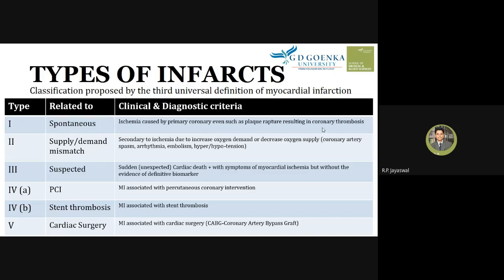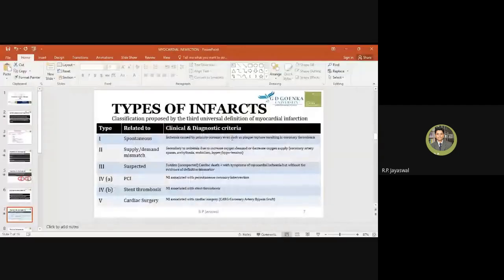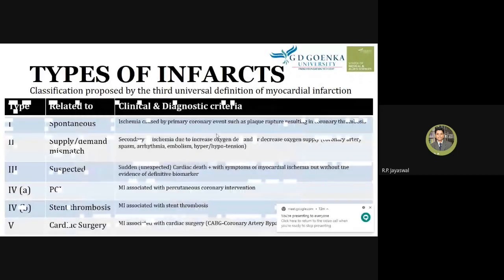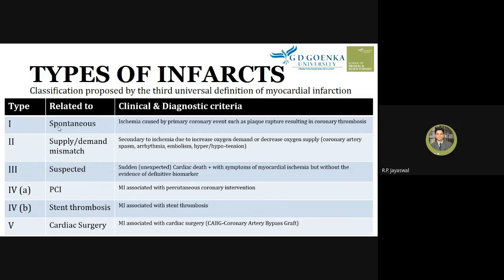So this is the primary reason, where plaque formation takes place as a gradual, spontaneous process. Here it's an event, a primary event of the coronary artery, which occurs during the atherosclerosis process, where a plaque may rupture and initiate the thrombosis mechanism, which causes obstruction. And this obstruction leads to ischemia, and this is what we call type 1.